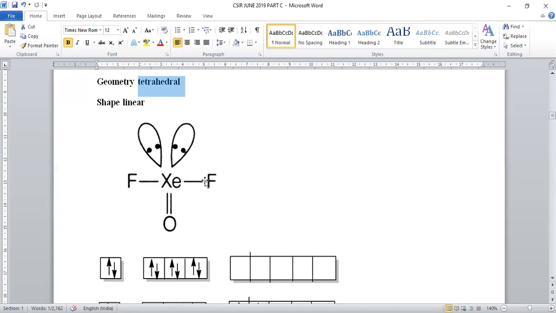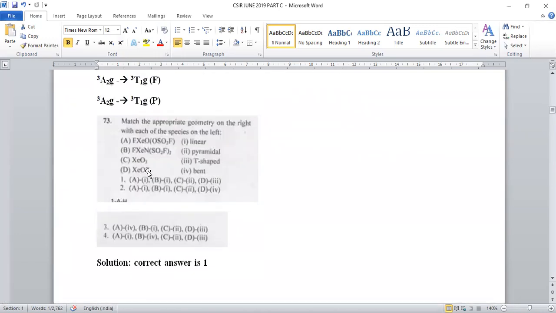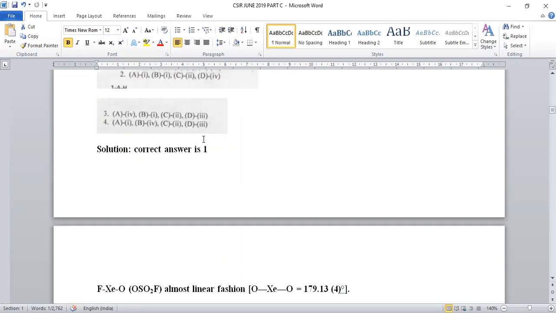Among the 3, 2 will be sigma bonds to fluorine and here the double bond to O will be there. So this will retain a T shape, but the geometry will be trigonal bipyramidal. Here we can observe XeOF2 is a T-shaped molecule. Then D is mapped with 3. D is mapped with 3. Option number 1 is the correct statement for this question number 73.